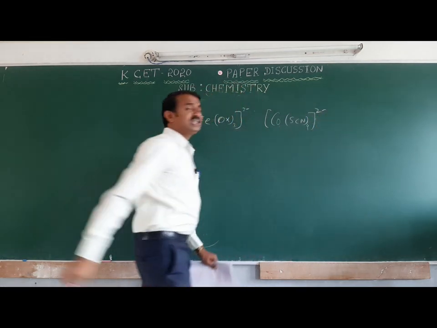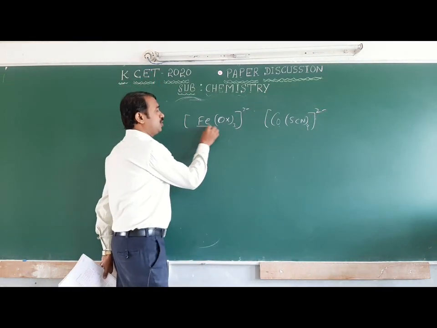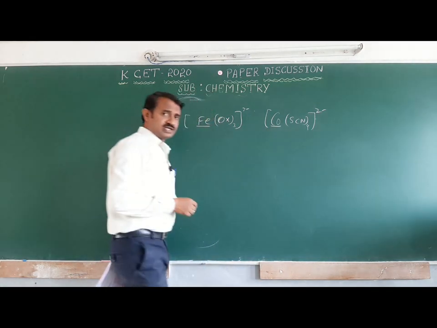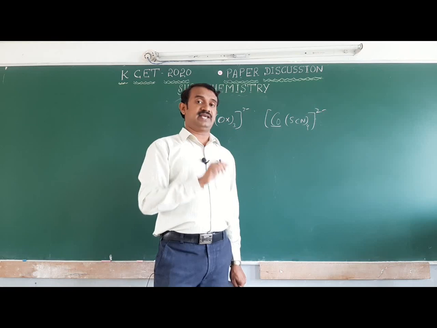Both are anionic complexes. If it is an anionic complex, you have to name it as ferrate and cobaltate. They are asking what the coordination number is.